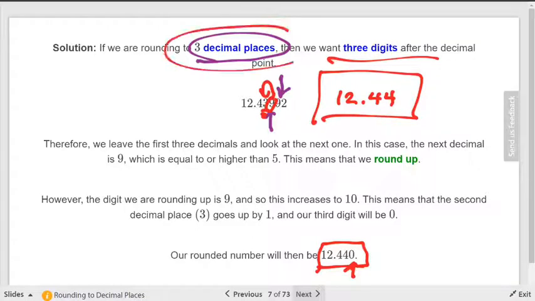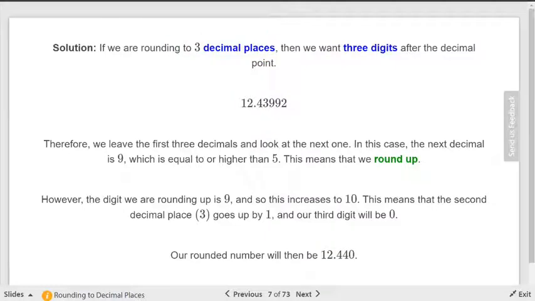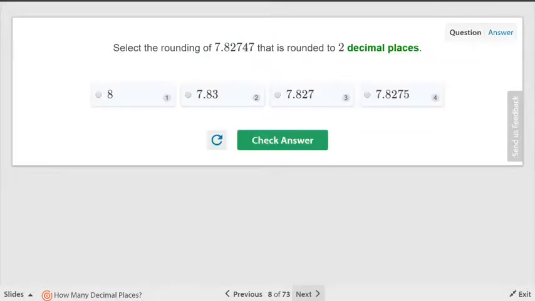But even though it says 3 decimal places, I wouldn't worry about it. Now, if it wanted significant digits, that's still a bit different. All right. Let's just go with that. And I'll be grading your test, so you'll be all right. Your externals are not going to have that on there.